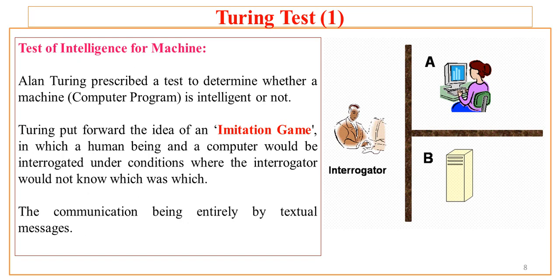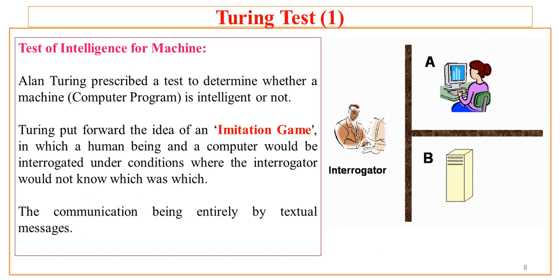Assume that we have designed an intelligent machine. Now the question is how to test the intelligence of the machine. So there is a test for the machine through which we can check the intelligence. Alan Turing prescribed a test to determine whether a machine, typically a computer program, is intelligent or not.